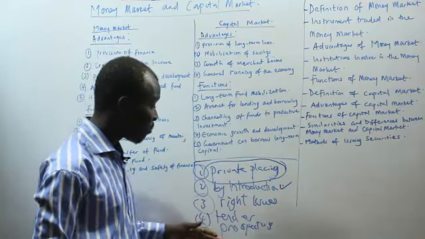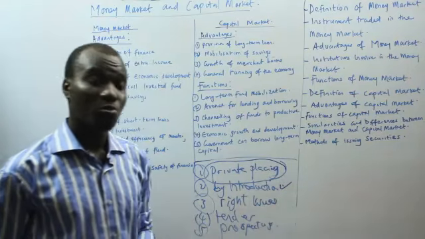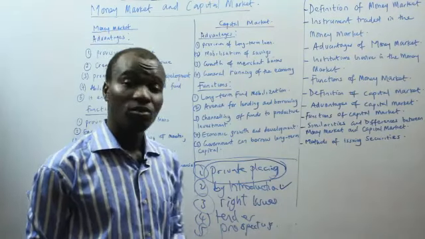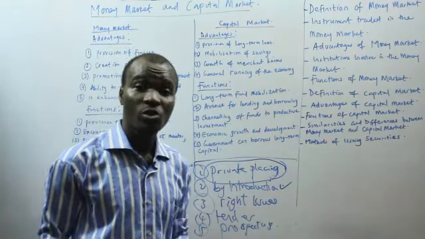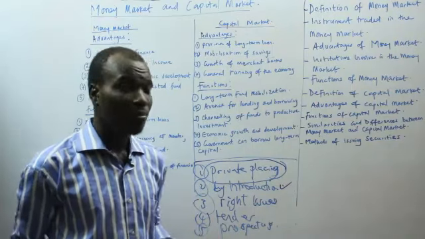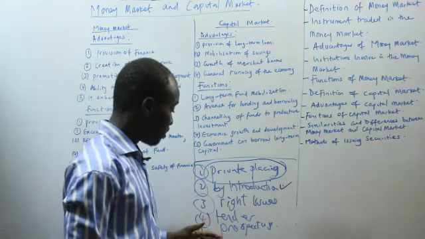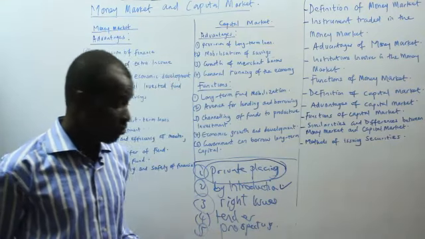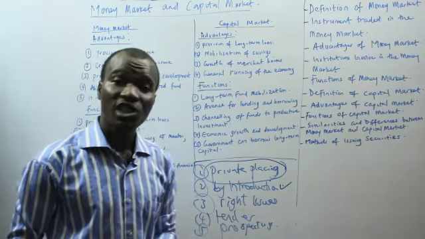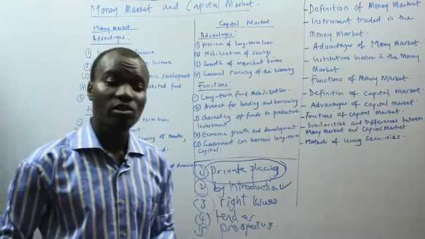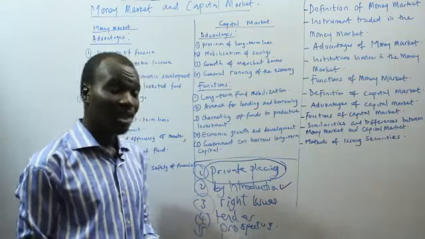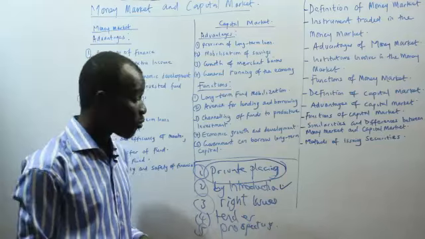And also we have by prospectus. Shares can also be issued by prospectus by inviting members of the public to subscribe for the shares of the company. The members of the public will be invited through what we term a prospectus. So this is an invitation to members of the public to subscribe for the shares of the company. So these are the methods in which shares, in which securities, can be issued.